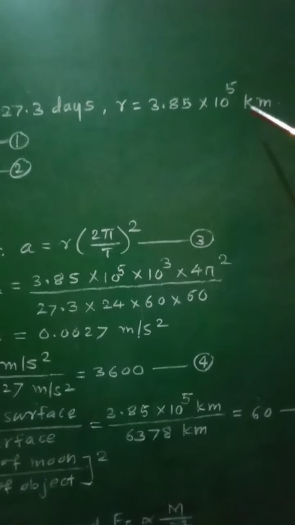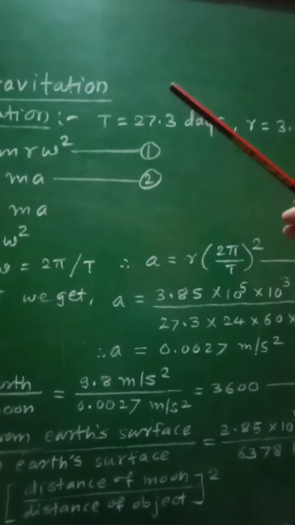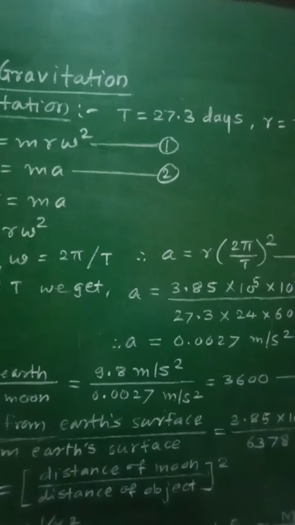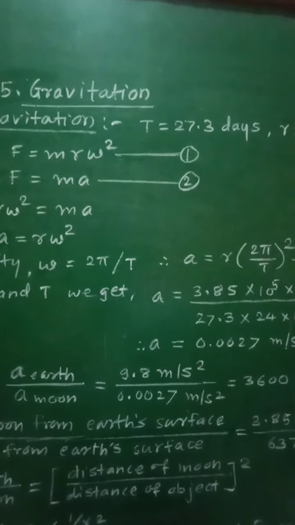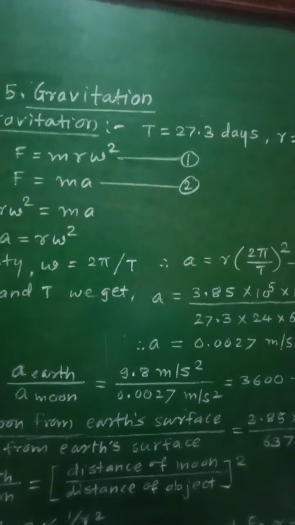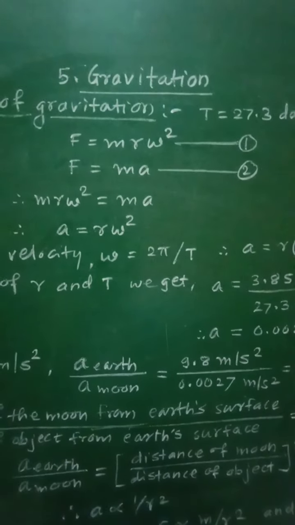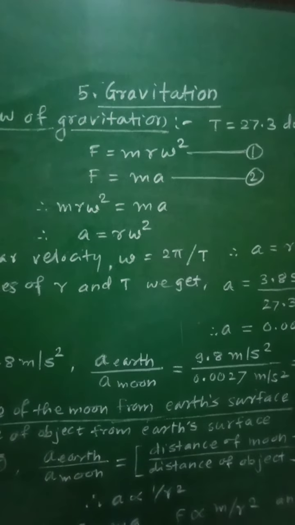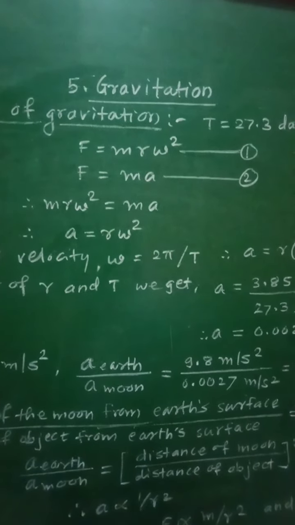Now, the moon revolves in a circular orbit around the earth with constant angular velocity omega. So omega will represent the constant angular velocity of the moon around the earth.